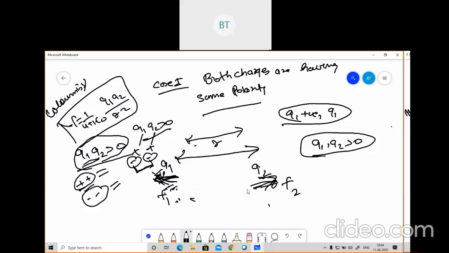I am saying this because I need it in the future for Coulomb's law. Based on this, we will apply Coulomb's law on the questions and solve problems. One question was asked in your RTU paper, so we'll solve that also. You just need to concentrate, and you will get this very easily. So this is our first case.